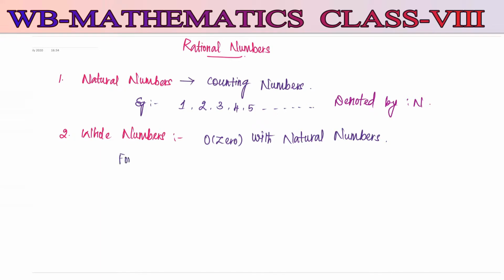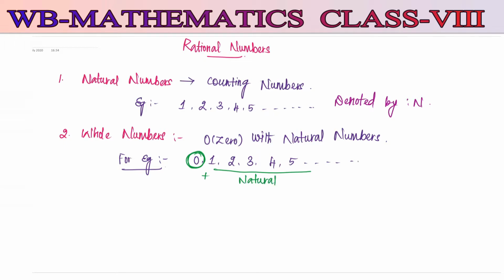We know very well whole numbers start from 0 plus we need to take the natural numbers: 0, 1, 2, 3, 4, 5, etc. 0 is the starting number, and you just need to take the natural numbers also.